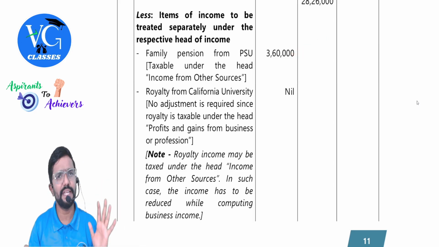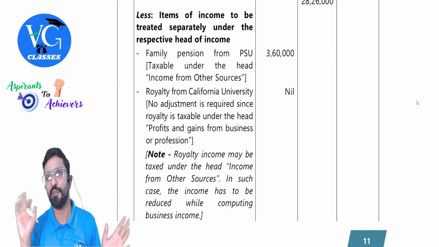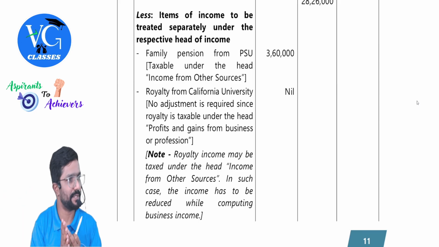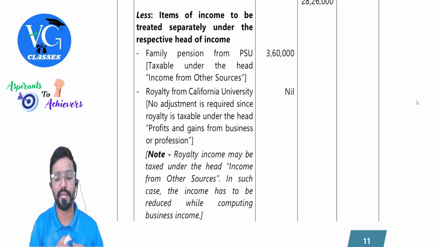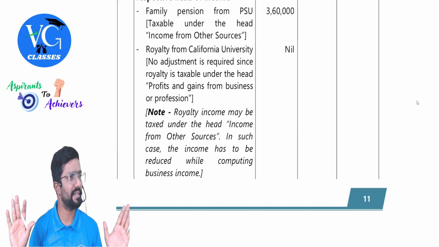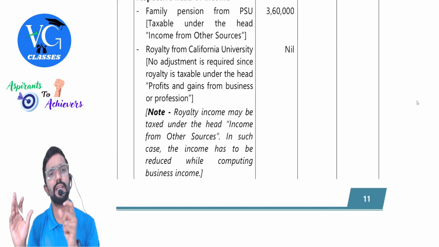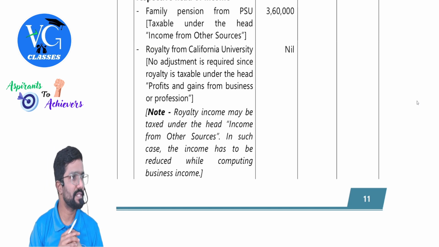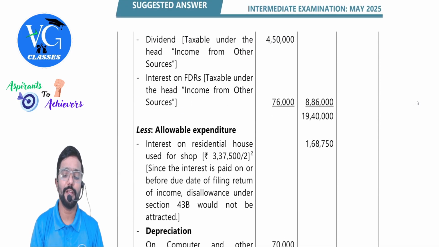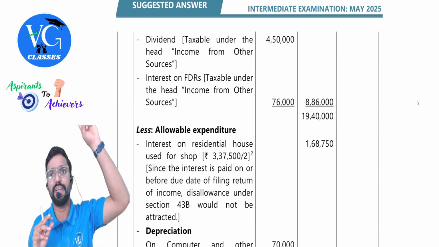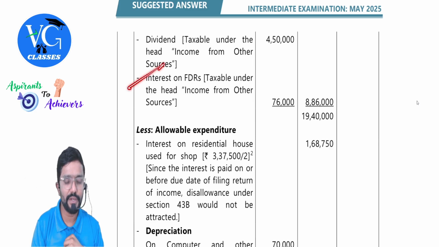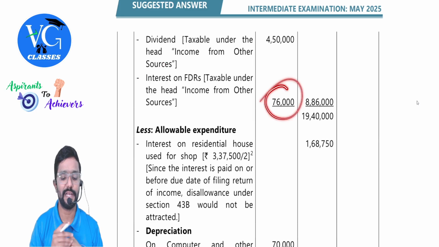And royalty, they are considering it as taxable under this head, so they are not removing it. Alternatively, as I have told you, you can consider it to be taxed under IFOS, remove it here and include it under IFOS. They are considering it taxable under PGBP only, and they are leaving it here, since whatever royalty income she is earning is in the course of profession. Then dividends taxable under IFOS, so remove it. Even the expenses are disallowed, and even the income you remove and include under IFOS. Then interest on FD also is taxable under IFOS, remove it, guys.